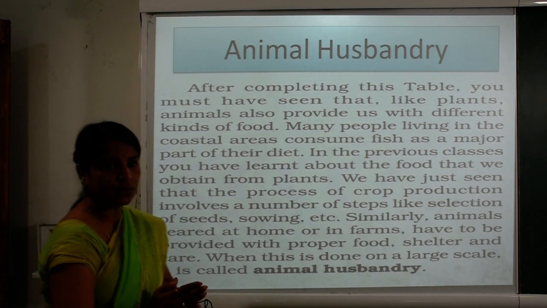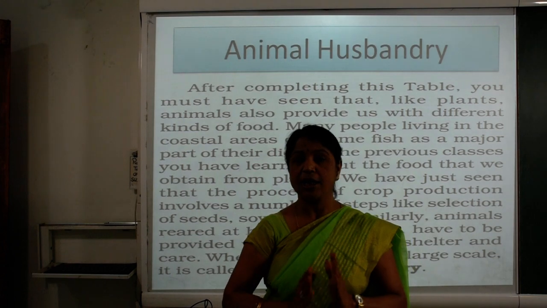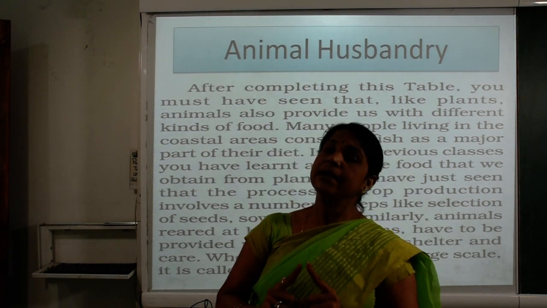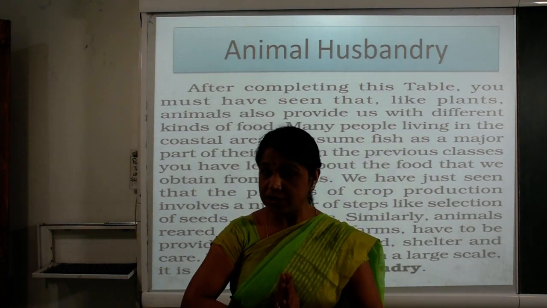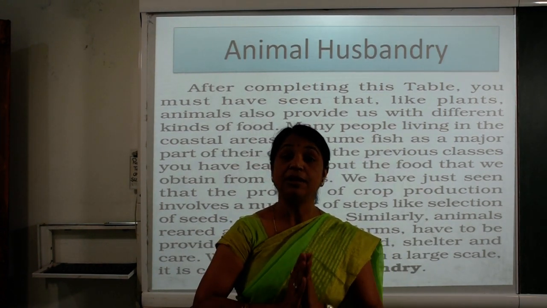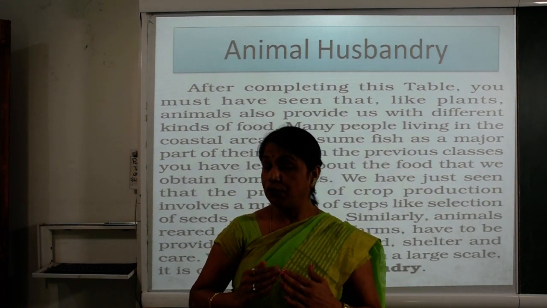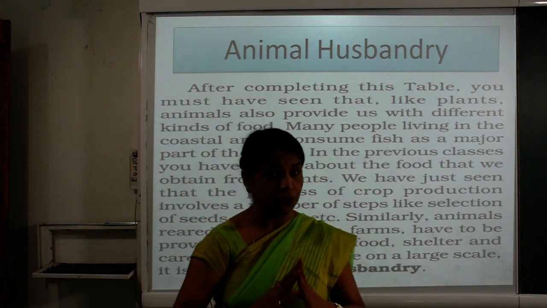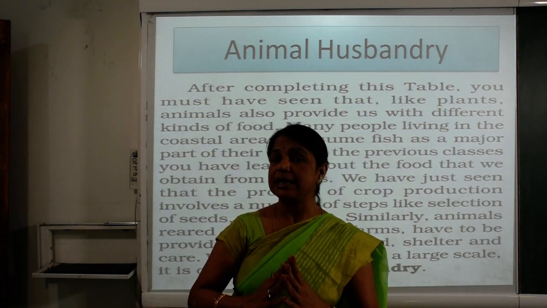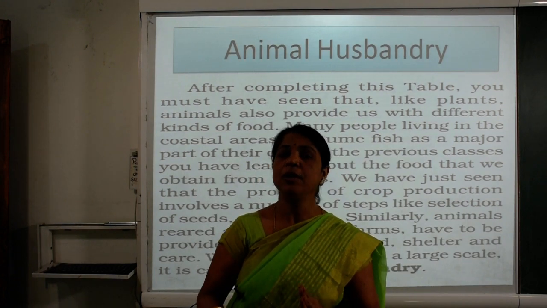Here we talk about the last branch, animal husbandry. What do you mean by animal husbandry? Animal husbandry is first concerned with animals. Secondly, we obtain food from the animals, and they are reared at home or on the farm.